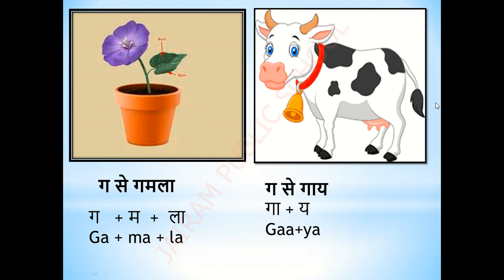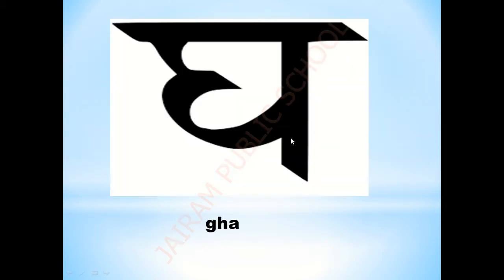Now this, all of us know, is a cow. Cow in Hindi we call it as Gai. G se Gai. Ga plus Ya is Gai. Ga se Gamla. Ga se Gai.